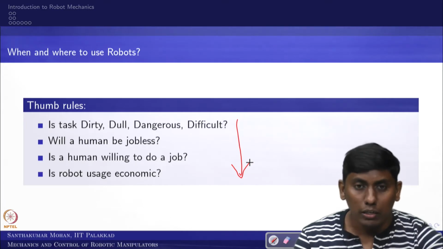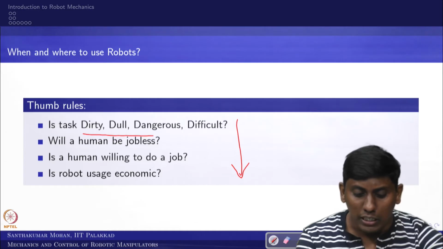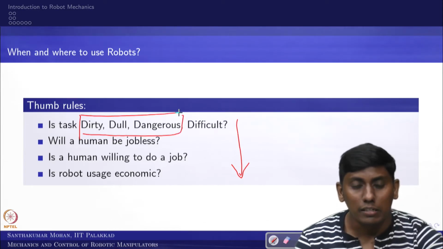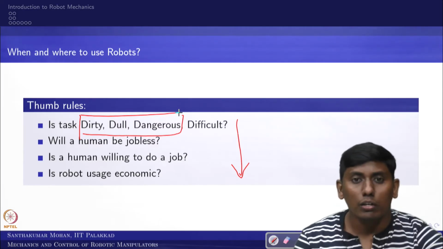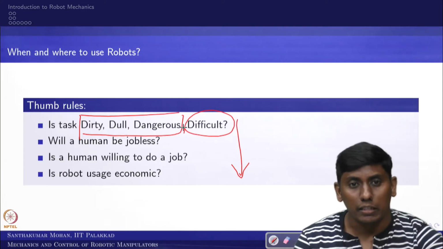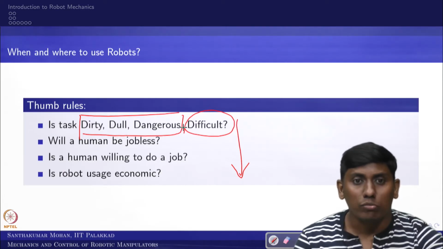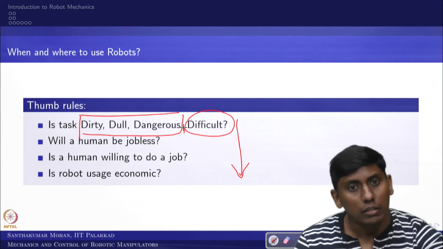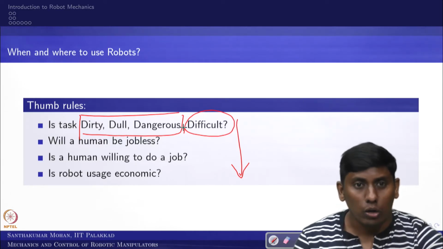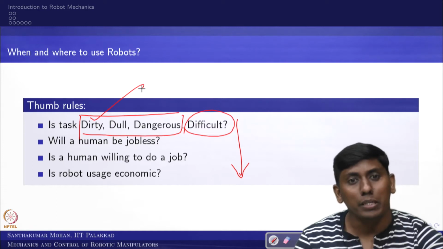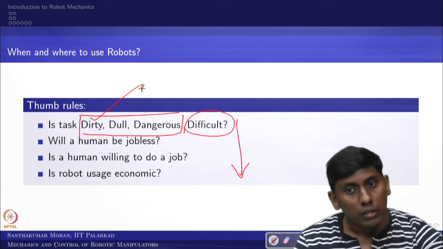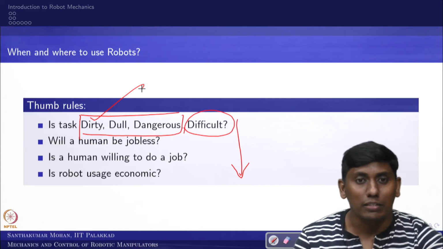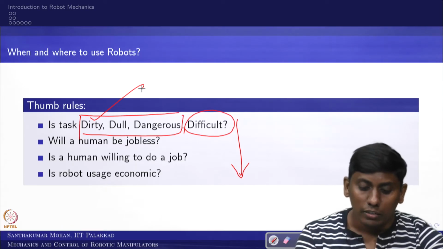But if you look at the modern or westernized community, the first 3 Ds were important: dull, dirty, dangerous was the initial keyword brought for robotics. Later on they brought in difficult also. What does that mean? If your environment is dirty, where a human cannot tolerate it, or it is hazardous or toxic, then we can employ some kind of pre-programmed or reprogrammable machine, in the sense a robot can be employed. Or if the task is very dull, very much routine, and it is giving fatigue or dullness to the worker, then also we can use one.